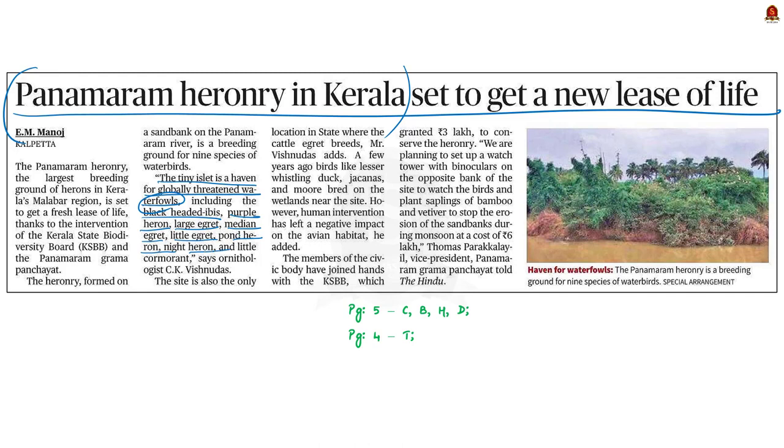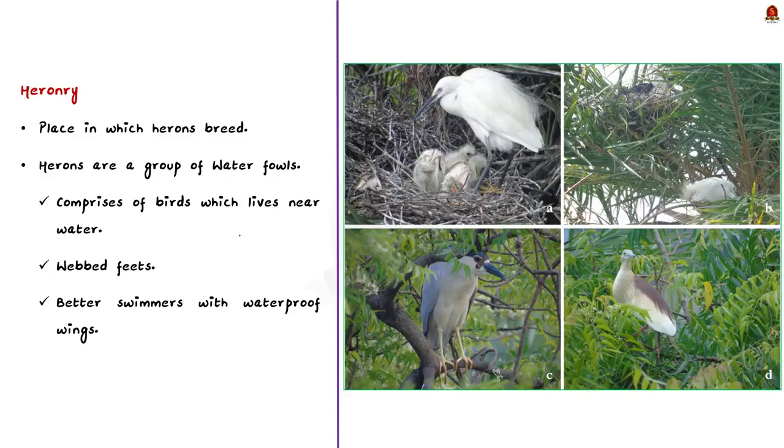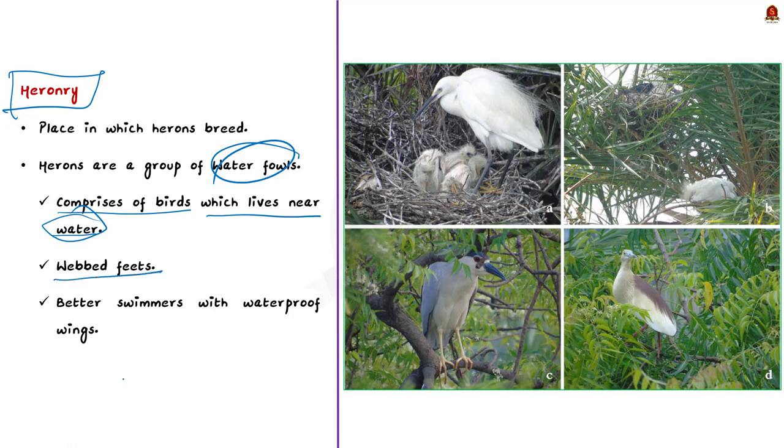In this context, let us learn a few points about Panamaram heronry. Before that, what does the term heronry mean? Heronry typically means a place in which herons breed. Here, herons are nothing but a group of waterfowls. Know that waterfowl is a term which comprises all the birds which predominantly live near water. They have webbed feet and are generally better swimmers with waterproof wings.